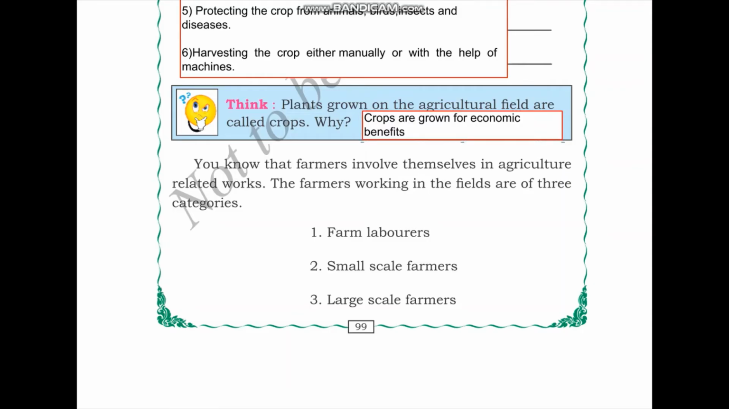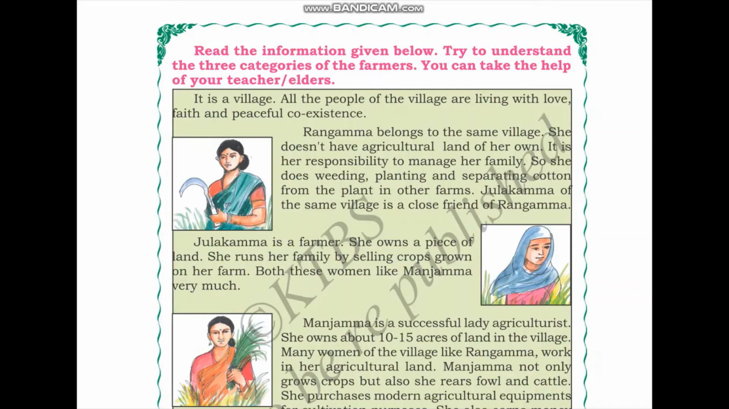You know that farmers involve themselves in agriculture related work. The farmers working in the fields are of 3 categories. The first one are farm laborers, second one are small scale farmers, and we have large scale farmers. So we saw there are 3 different categories of farmers.